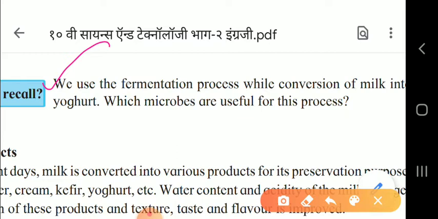First of all, let me tell you what is fermentation. The fermentation is the chemical breakdown of a substance by bacteria or yeast or other type of microorganism. So, which microbes are useful for this purpose? Lactobacilli.